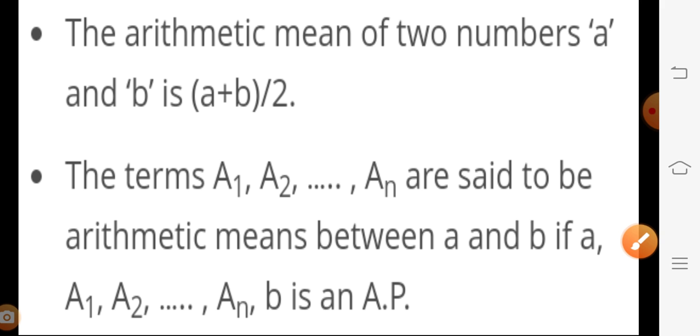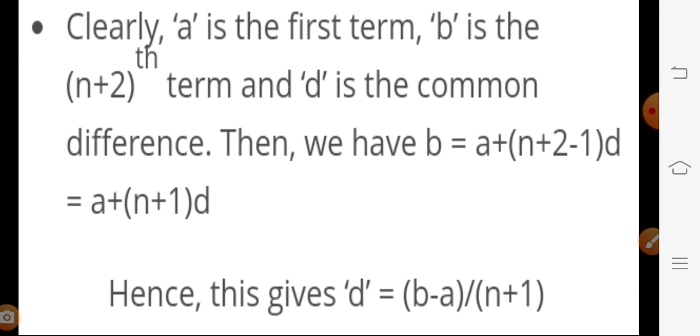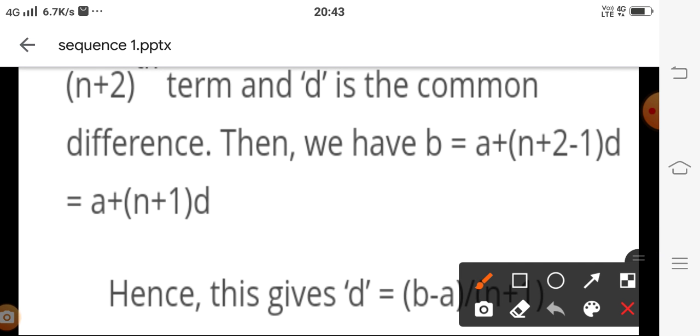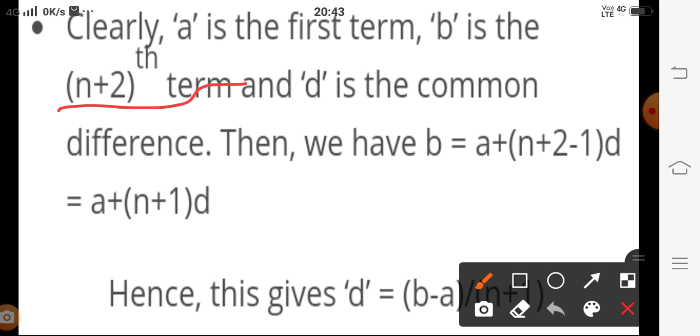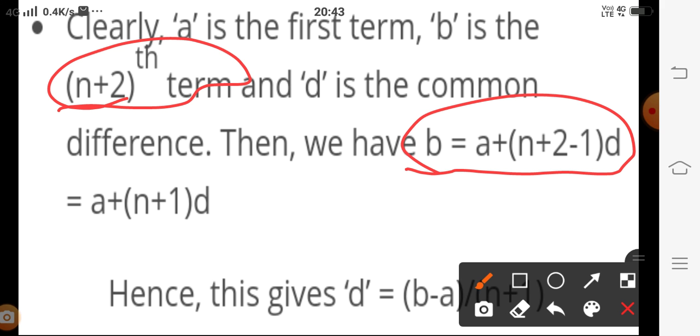Using the nth term formula, because the total number of terms is n plus 2 and the last term is b, b is equal to a plus n plus 2 minus 1 into d, and on solving we get a plus n plus 1 into d.